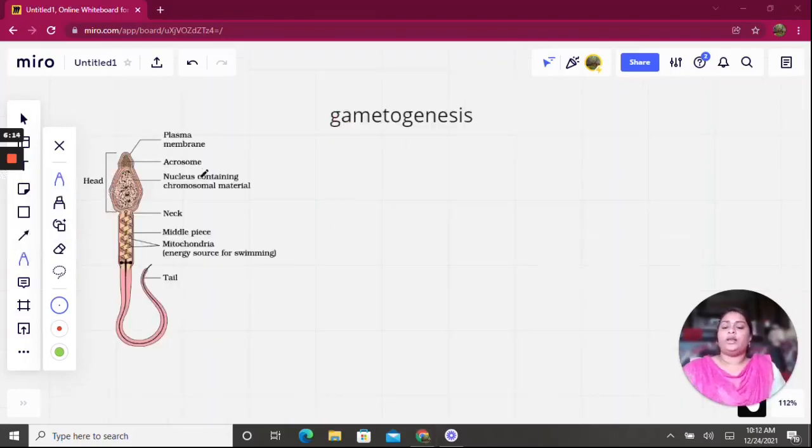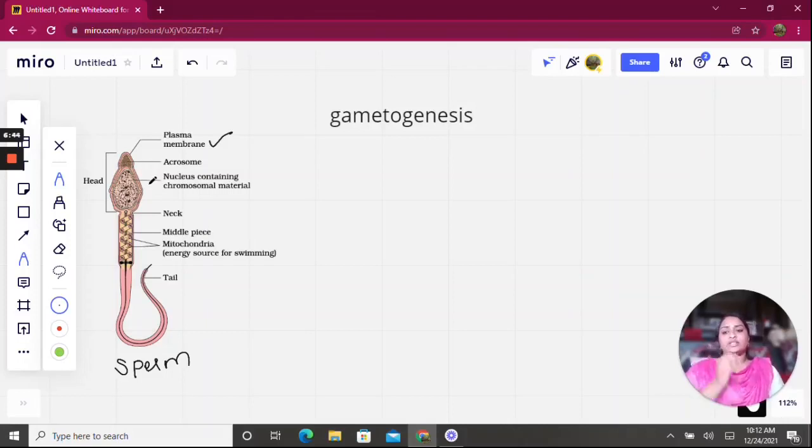So let us see the structure of sperm here. If you see, the sperm is covered by a membrane called plasma membrane. Every human cell is covered with a plasma membrane. The sperm is divided into 4 parts. First is head, second is neck, third is middle piece, and fourth is the tail. Every single part has a special function.